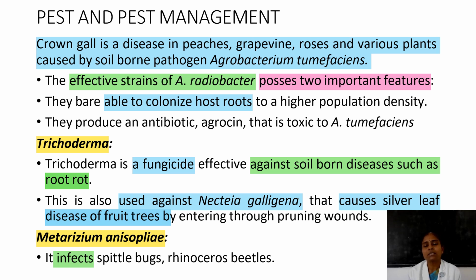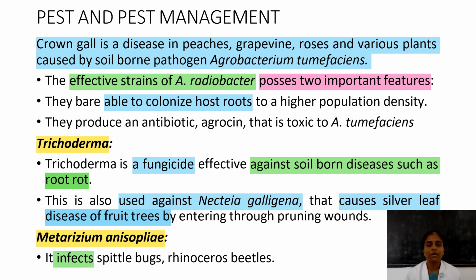Agrobacterium radiobacter possesses two important features. One is that it is able to colonize the host root. The second is that it can produce an antibiotic, agrocin. That agrocin acts against Agrobacterium tumefaciens. Trichoderma, a fungicide, also acts against Nectria galligena. That Nectria galligena causes silver leaf disease of fruit trees, so it can be controlled by Trichoderma.